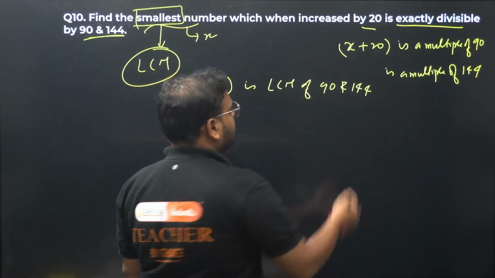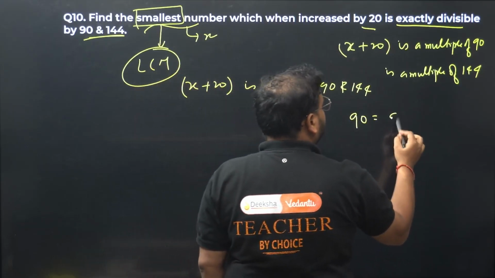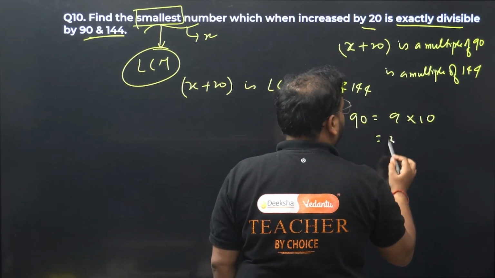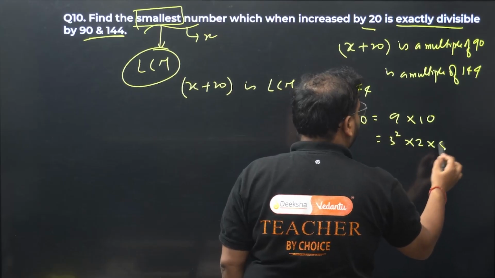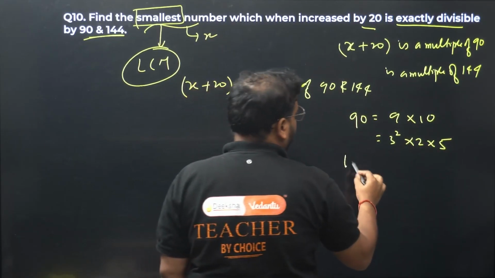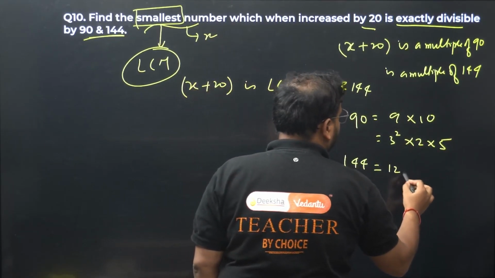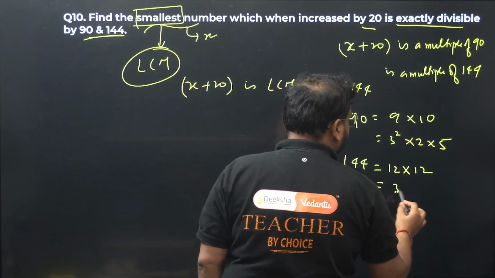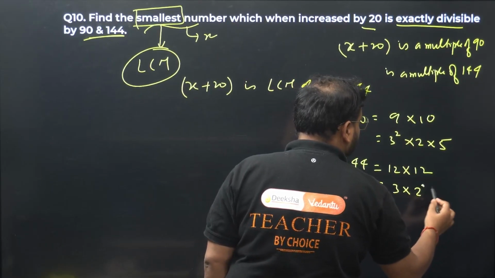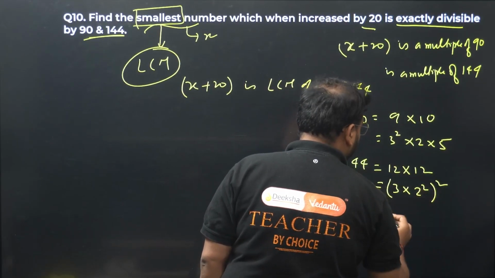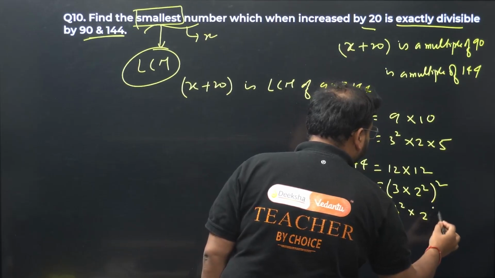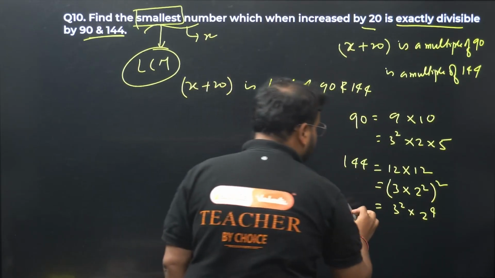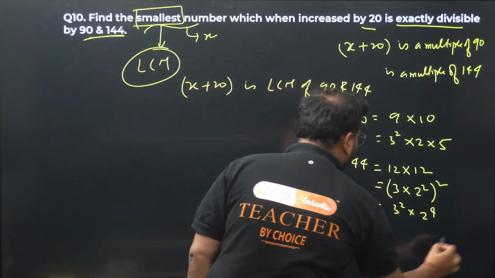Find the LCM. 90 is 9 into 10, which is 3 square, 2 into 5. 144 is 12 into 12. What is 12? 3 into 2 square, the whole square. What do I get? 3 square into 2 power 4. 2 power 4 into 9 is 144. I've got the prime factors done now.